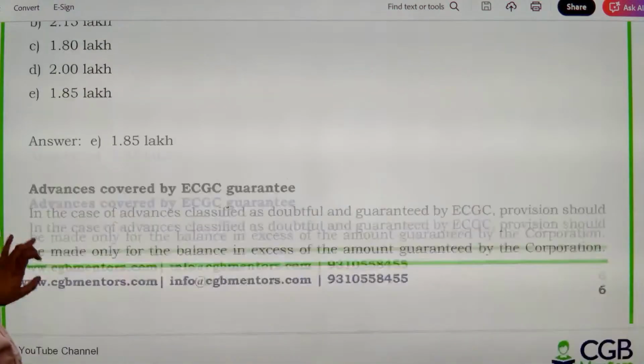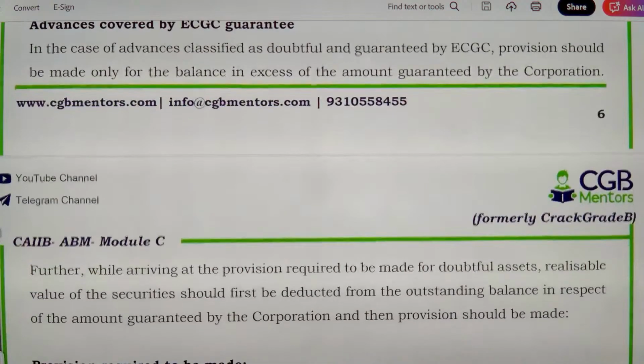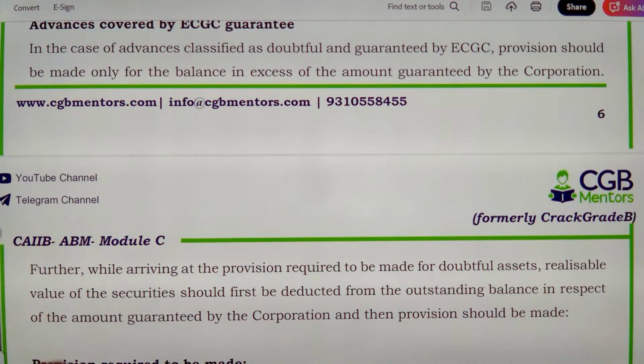Let's have a look. So in the cases of advances which are classified doubtful and guaranteed by ECGC, provision should be made only for the amount in excess of amount guaranteed.